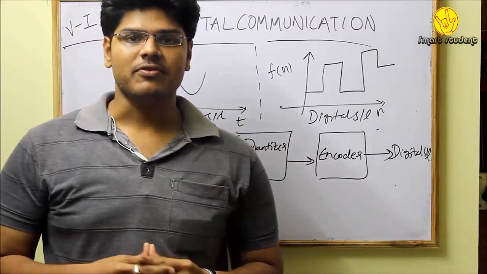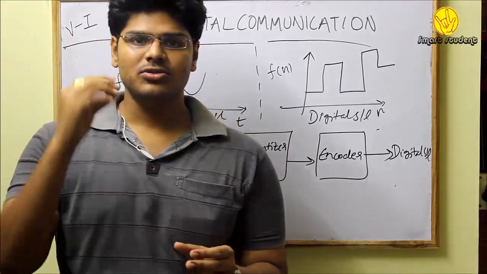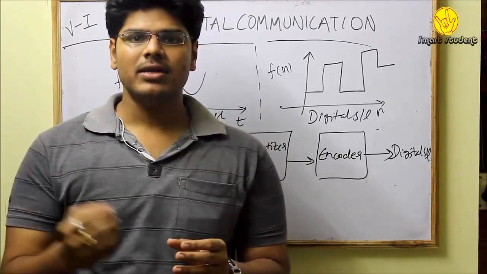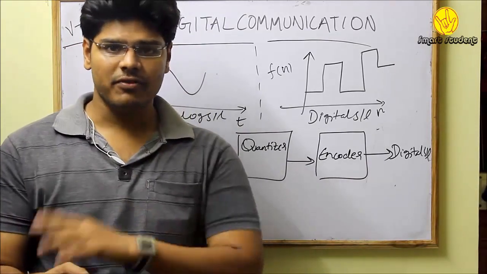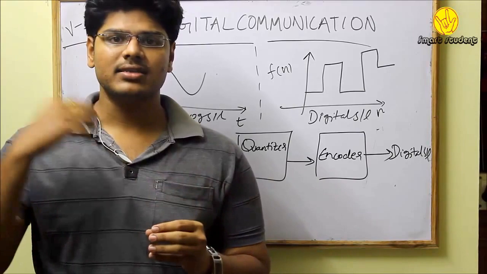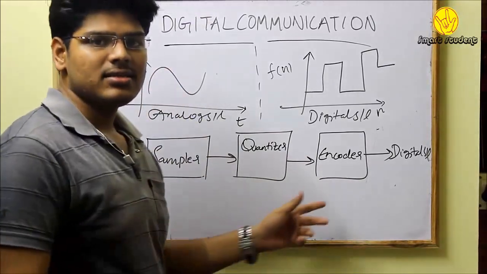Let me give an example for it. Let us take an example of language. A language is used to express an infinite number of sounds. So we can't memorize all the infinite number of sounds. So we have digitized it into 26 alphabets, if we take English as an example. So by rearranging those alphabets, we can generate an infinite number of sounds again. So our aim is to generate a digital signal from an analog signal.